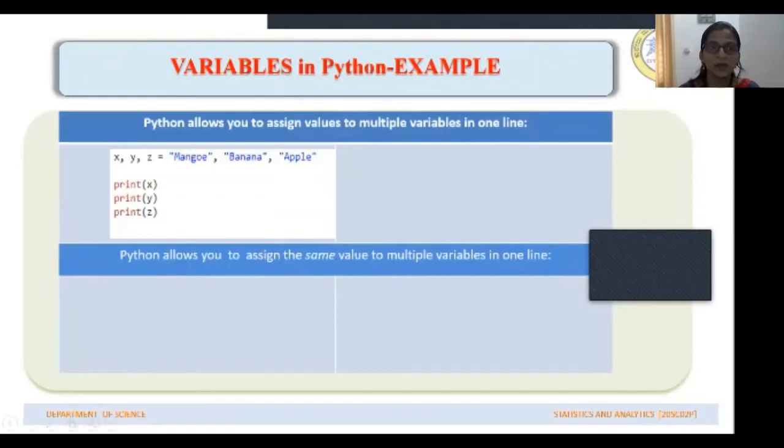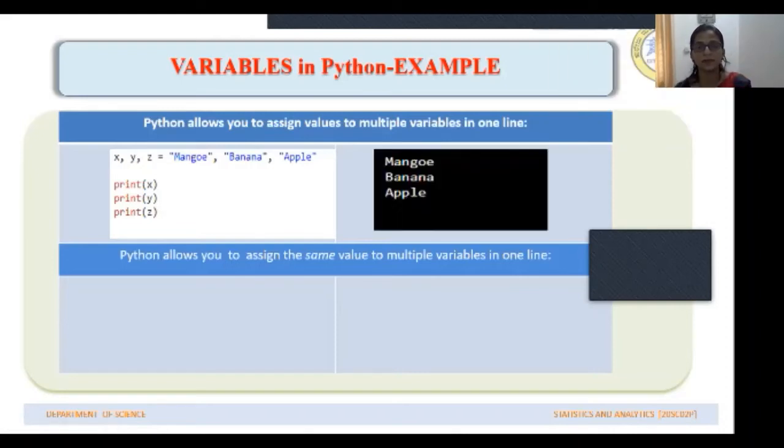If you write x, y, z is equal to these three strings separated by commas, then mango will be assigned to x, banana will be assigned to y, apple will be assigned to z. So when you give the command print X, print Y, print Z, the computer will display mango, banana, apple respectively like this.